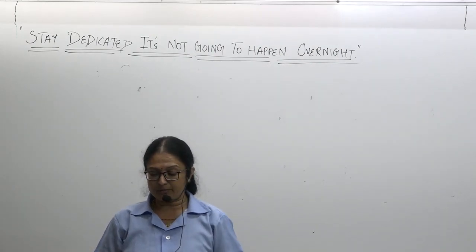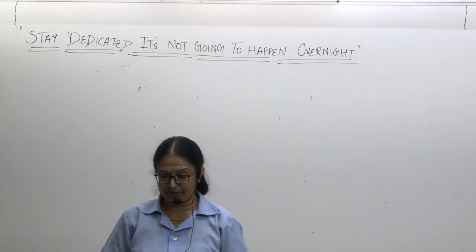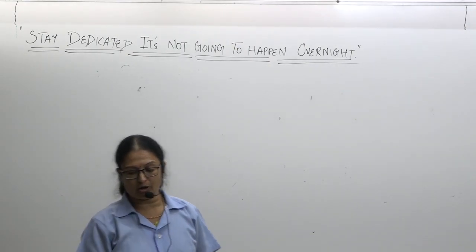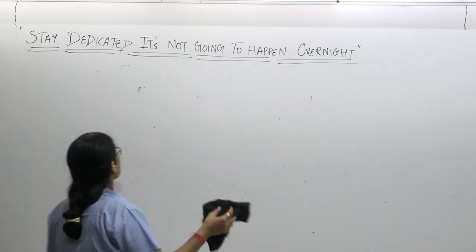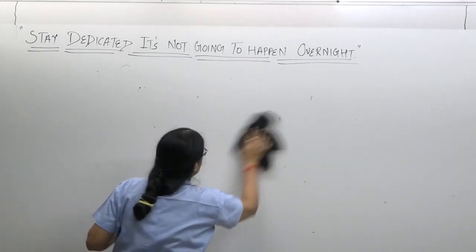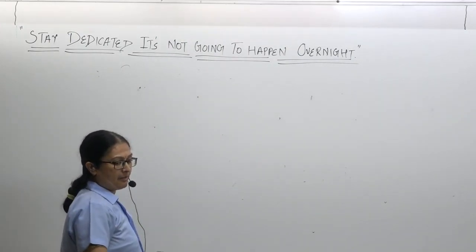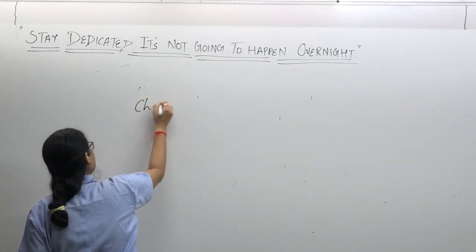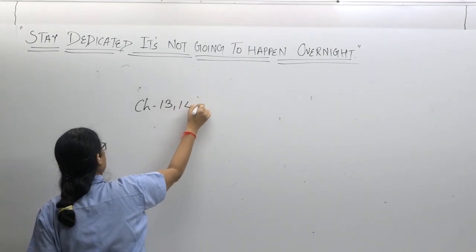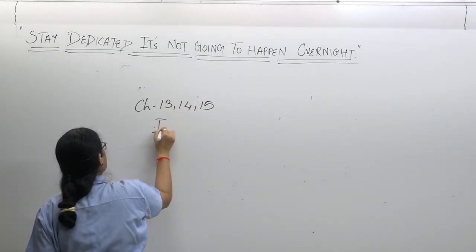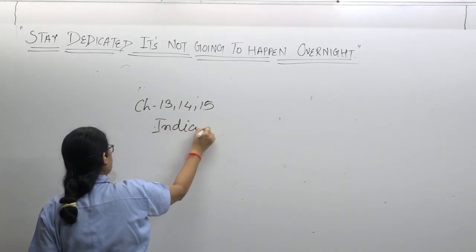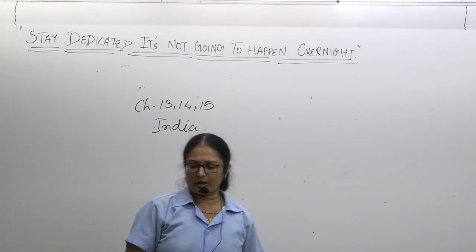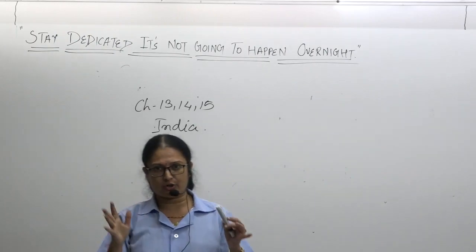Then comes the chapter number 13, 14 and 15. See, chapter number 13 is India, location, geological structure and physiography. Chapter number 13, 14 and 15 you have to keep in mind thoroughly. It is on the India and the drainage system. Okay. So India location, geological structure and physiography.